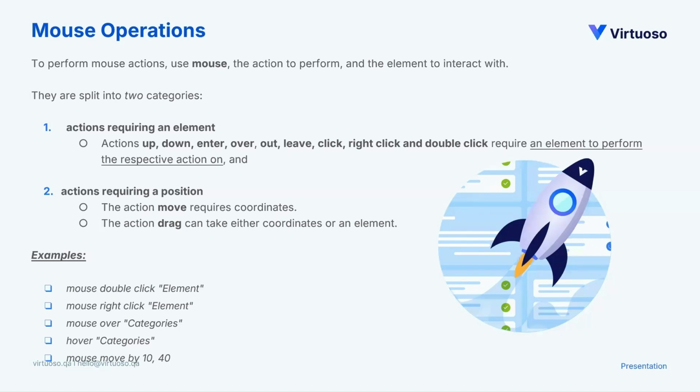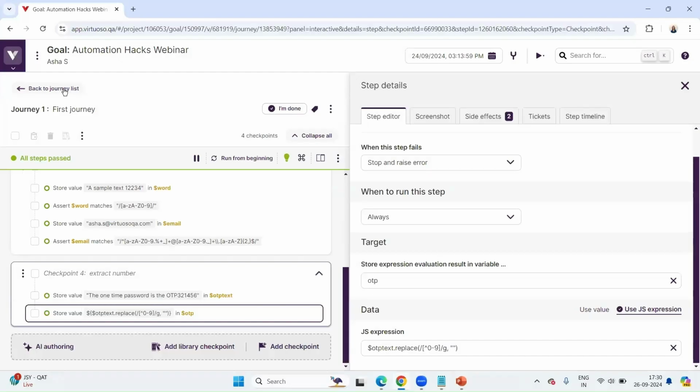The second would be where you need coordinates. If you need a position, then we would use the second category of mouse operations, that is move and drag. These are the sample examples that we have: mouse double click, right click, mouse over, hover, and mouse move. As you can see, the last one, mouse move, has some numbers. Those numbers are coordinates. This is how mouse operations are done in a very simple manner in Virtuoso. Let's go ahead quickly and check how we do it.